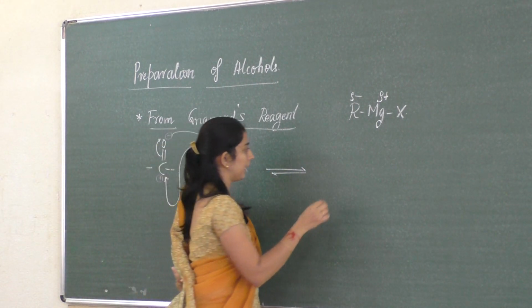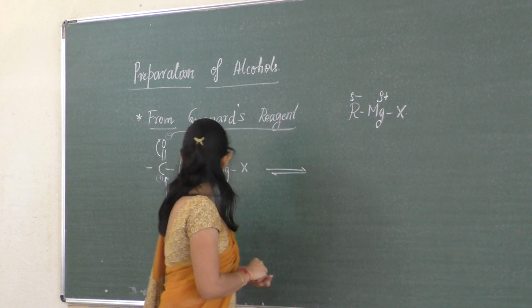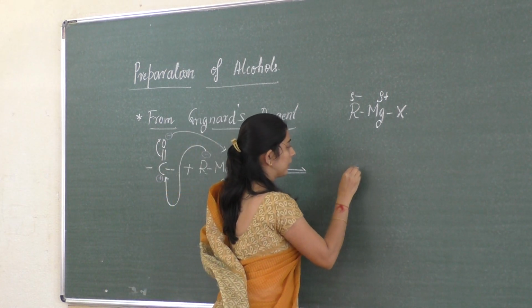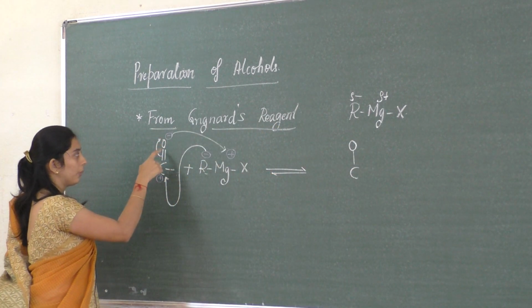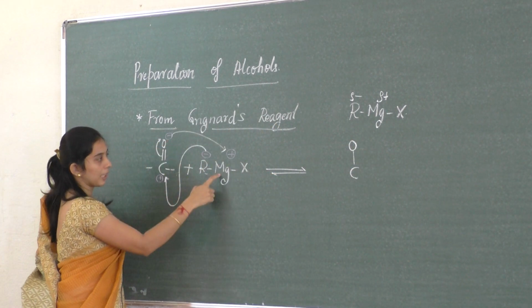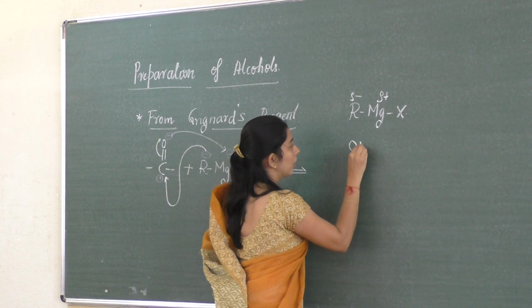I can write it like this: C single bond, since we shifted one bond, so it becomes a single bond, and O is abstracted by MgX.